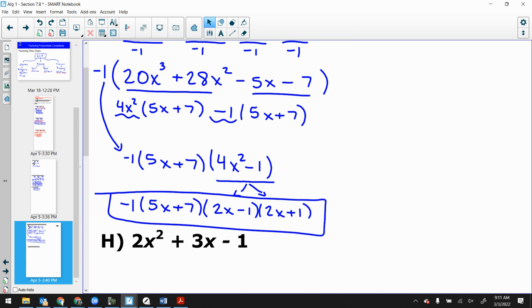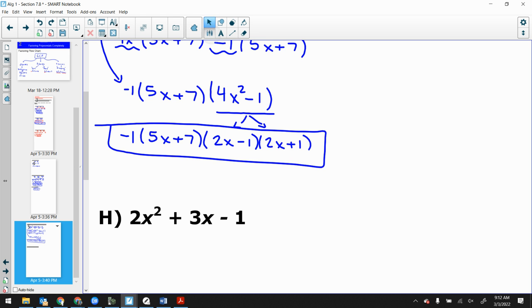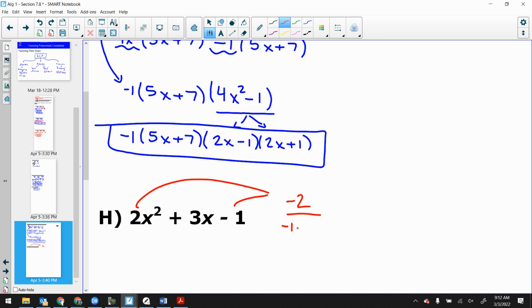Okay, take a look at our last one there. Is there any GCF? No. Other than 1, I guess I should say. Is there any GCF other than 1? Nope. 2, 3, and -1. Nope. So that must mean that the only thing I could possibly do is this. Are there factors of -2 that add to get to +3? Because the only ones I would say are -1 times 2 or -2 times 1. Do either of those add together to get 3? No. So there's no GCF.